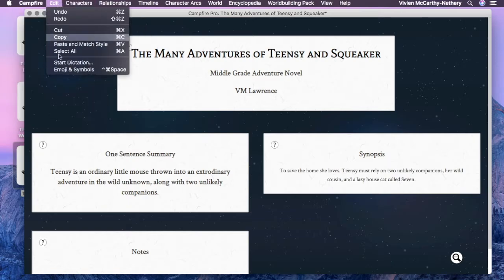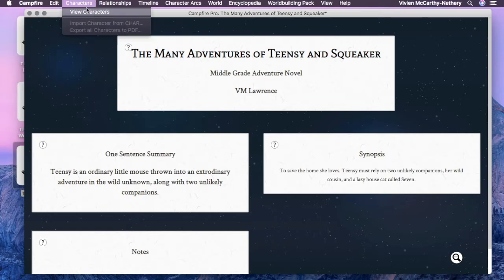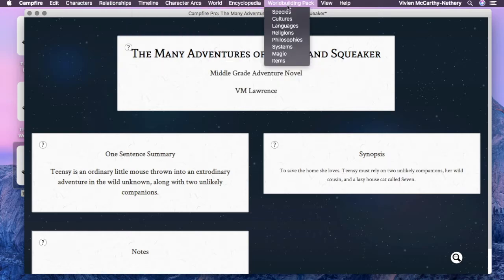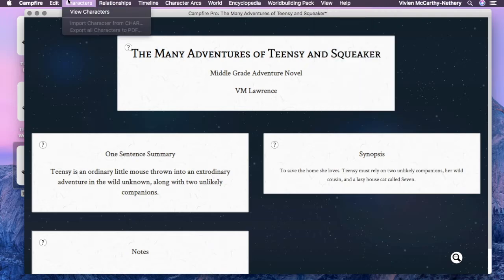So we're going to go into the characters section. This is the main part where I start because I feel like a lot of stories are based on the characters you're building. There are different parts to it, and eventually you can export it to PDF, and there are all these different tabs that will come out as we go. That's the world building pack, which I really, really recommend. It looks really neat. It can help you build your religions and your magic system. We're going to start with the character though.